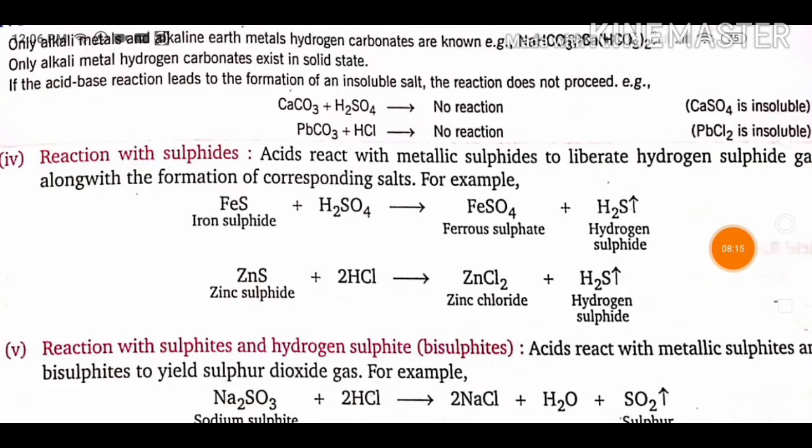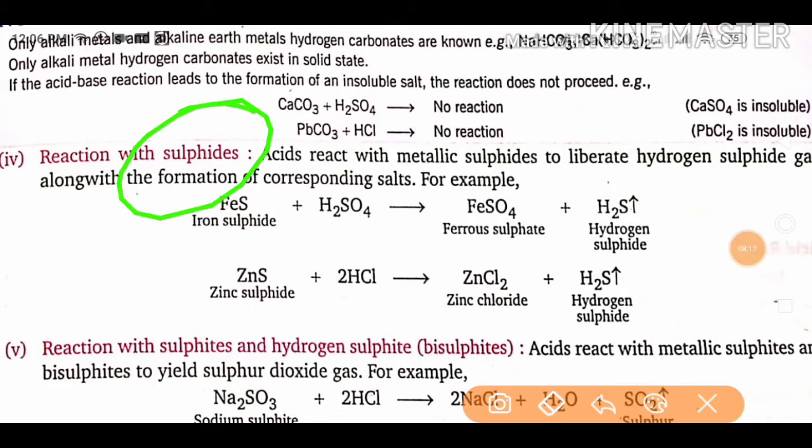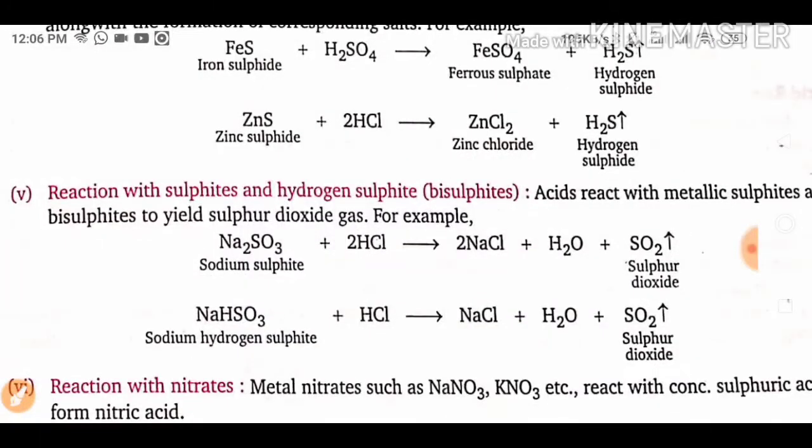So in one line you can remember that whenever acids react with sulfide, they liberate hydrogen sulfide gas. Reaction with sulfites and hydrogen sulfites, called bisulfites: when sodium sulfite reacts with HCl, it forms sodium chloride, and sulfur dioxide gas will be liberated.